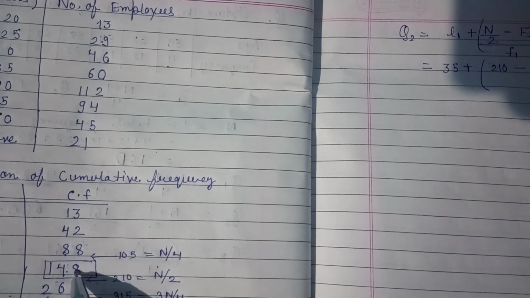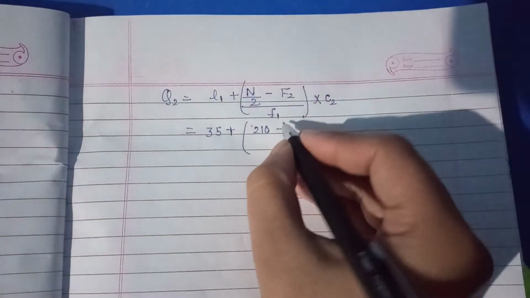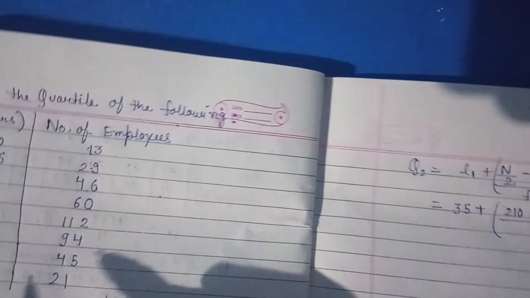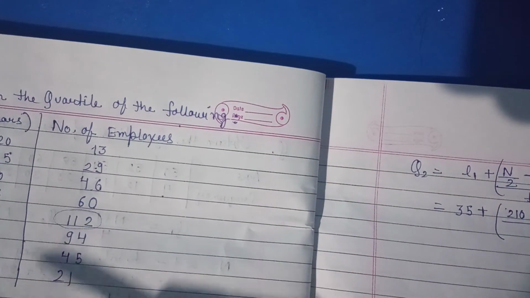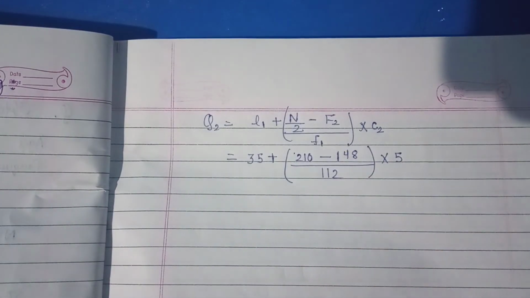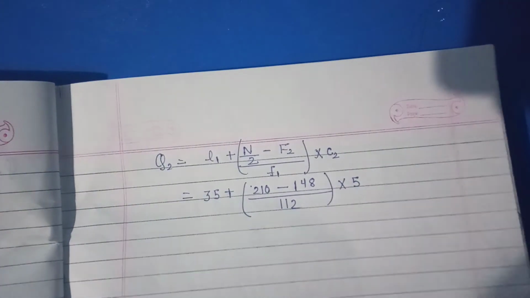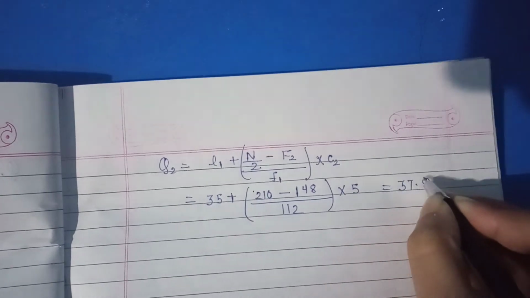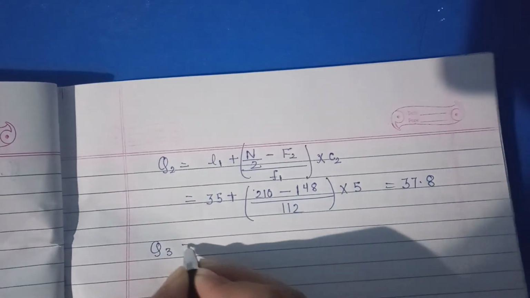So before this is 148, so in place of this f2 we will write 148, and then f is the frequency, which is 35 to 40, 112, and the gap is of 5. So if you calculate this, you will get the value 37.58. Similarly, we can find out q3.